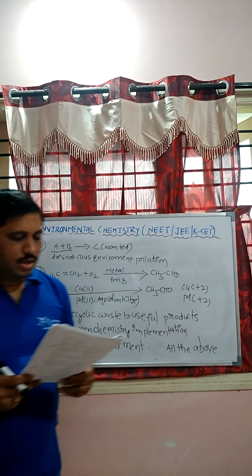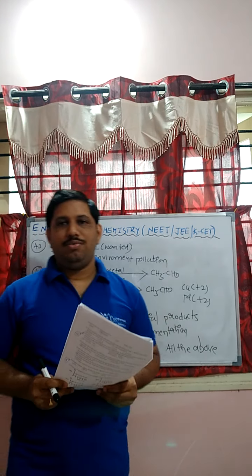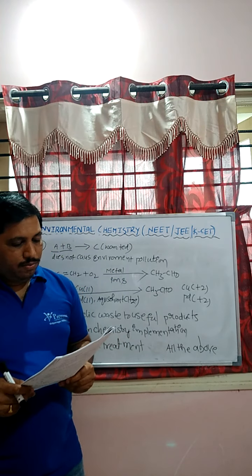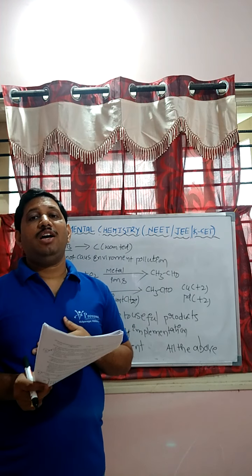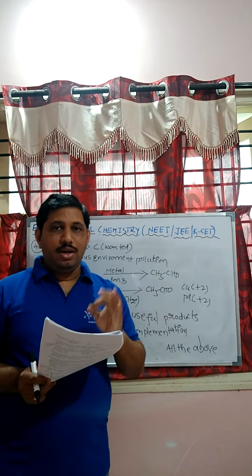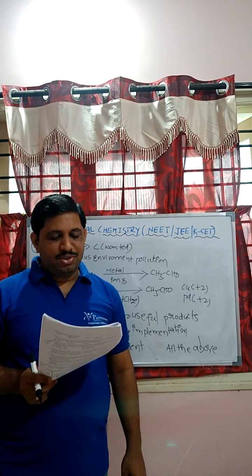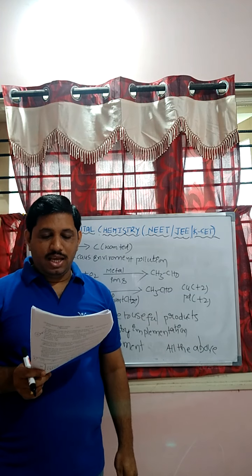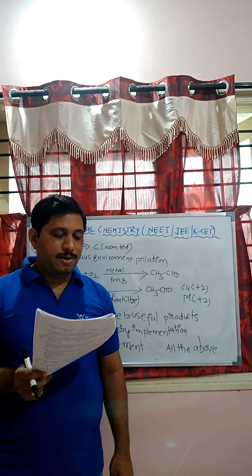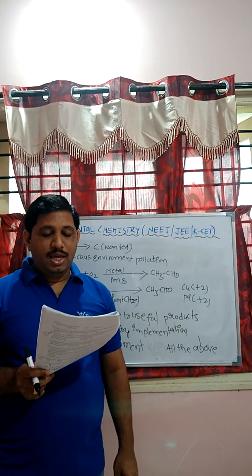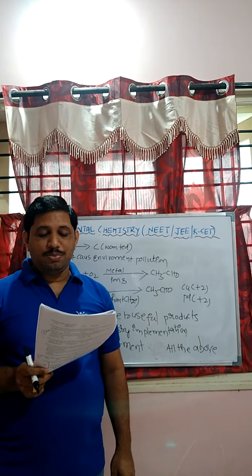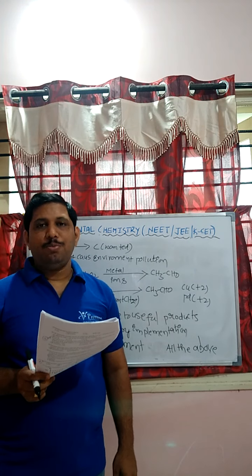Okay, students, last 3 questions, total 45 questions, students. Which of the following is an environmentally friendly reaction? Here, A plus B gives C; HOCl gives H plus Cl; CF2Cl2 gives Cl plus CF2Cl; NO plus O3 in the stratosphere gives NO2 plus O2.